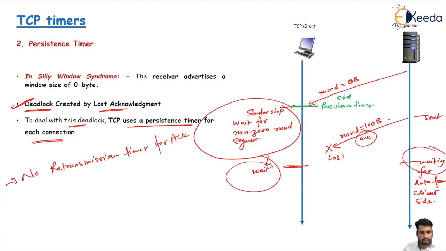And when this persistent timer expires, and the sender has not received any acknowledgement from the server or receiver side, the sending TCP sends a special segment called the probe segment.